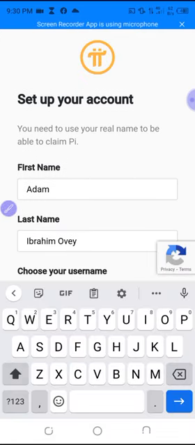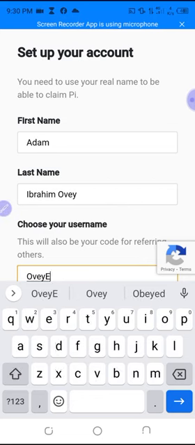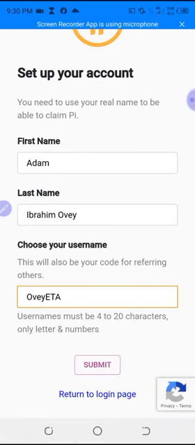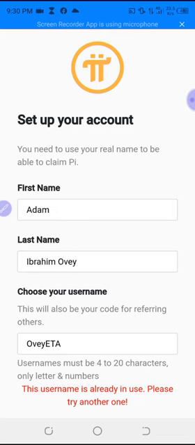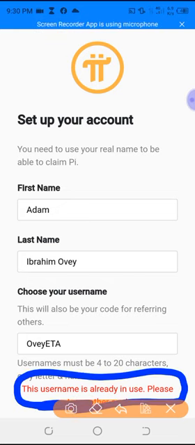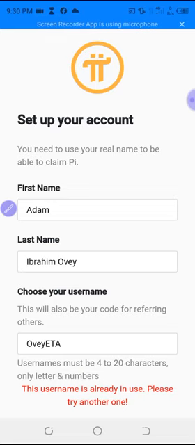So here I'm going to write that OVETA. Then I will now write 1. If I write OVETA only and I click submit, it's not going to accept it. Why? Because it will say that someone is using this. Now let me click on submit, then you see. Did you see down here, they say this username is already in use. This indicates that someone is having this, and that person is actually me, the one making this video.